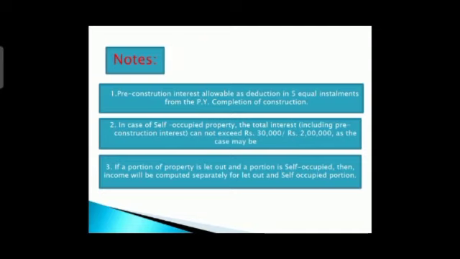We have seen earlier that if you are having one property, and part of that is let out and part of that is where you are living, okay? So where you are living is called self-occupied, and whatever you have let out is called the let out property. So both calculations you have to do separately, okay? So let us move to the next, that is inadmissible deduction under section 25, okay?